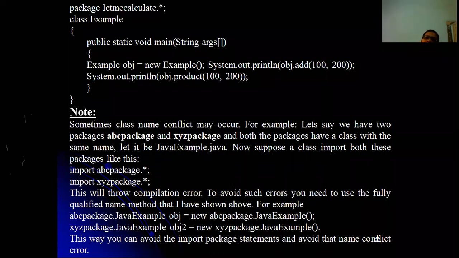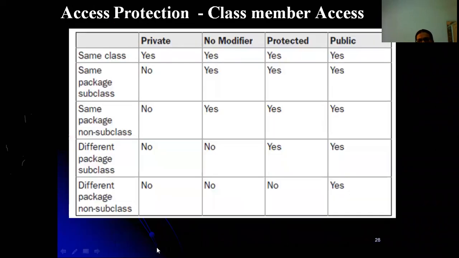So if we have a same name class in a different package, then you have to use the fully qualified name in order to avoid the class name conflict error. Okay, the program will not be executed there, it will be suspended or a compilation error will be thrown. So this is also one of the conditions. This is a commonly asked question in viva also, in interview also, and in quiz also.